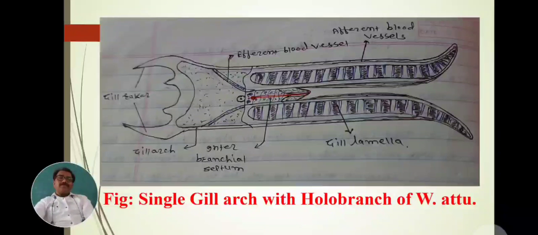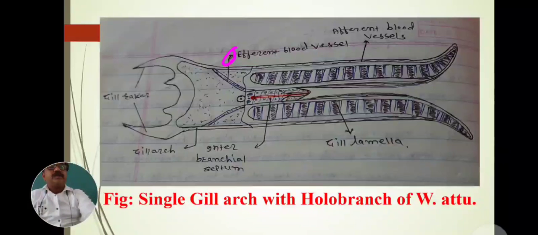See, this is the figure we have seen earlier. This is the afferent blood vessel and this is the efferent blood vessel. The efferent blood vessel collects pure blood. The afferent blood vessel supplies the impure blood.